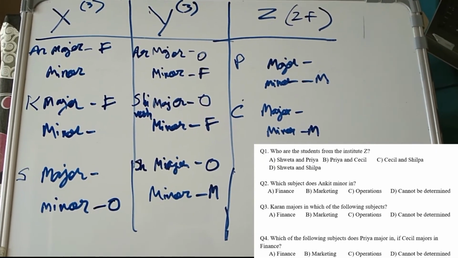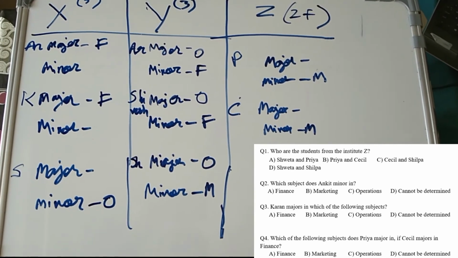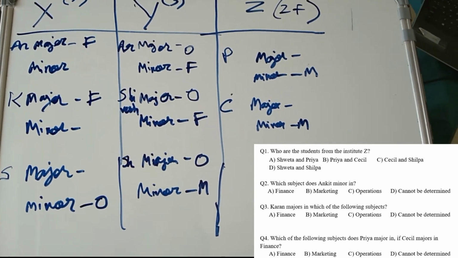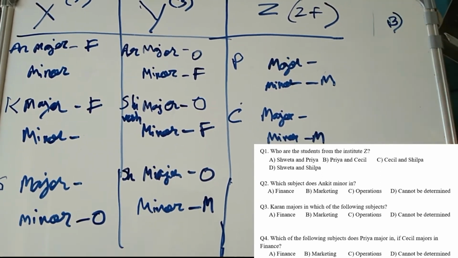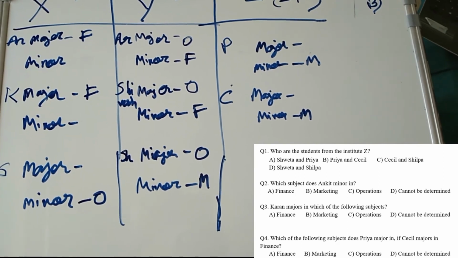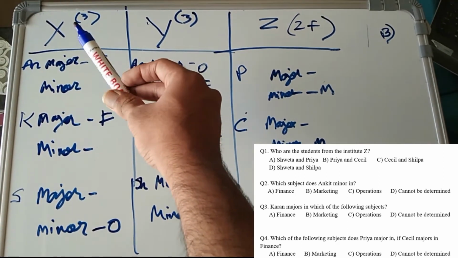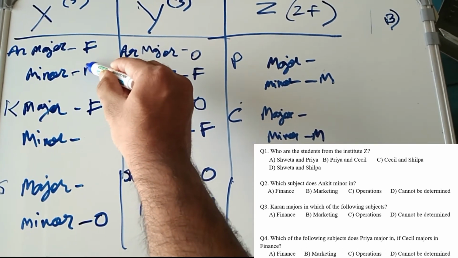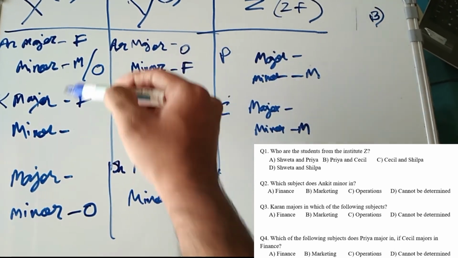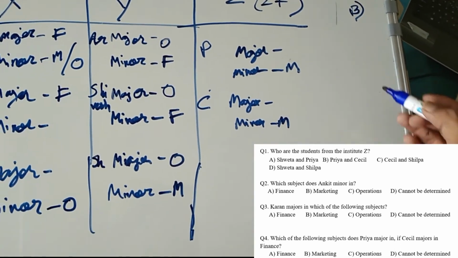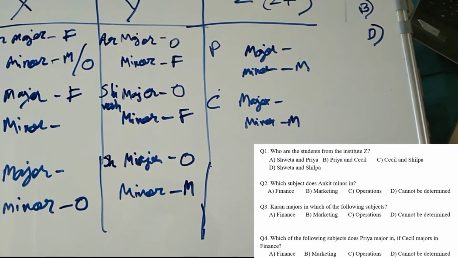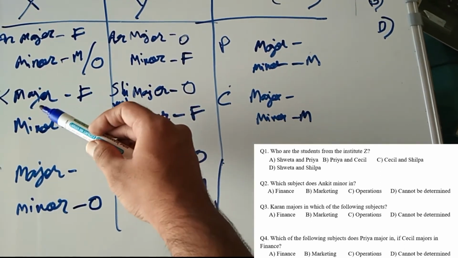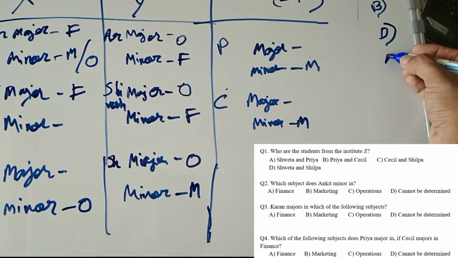The first question is, who are the students from Institute Z? So Institute Z has Priya and Cecil. That is option B. Which subject does Ankit minor in? Ankit is in college X, and Ankit minors in either marketing or operation. I can't determine, so the option would be cannot be determined, option D. Karan majors in which of the following subjects? Karan majors in finance. So option A.